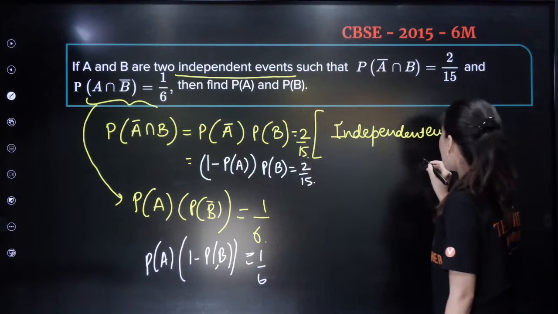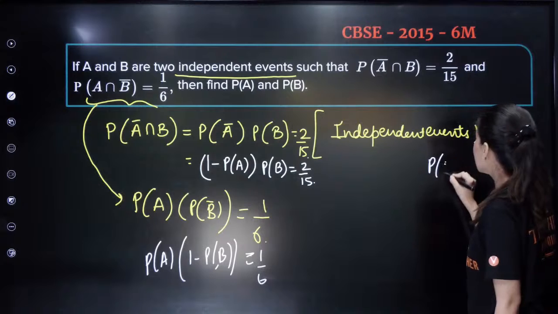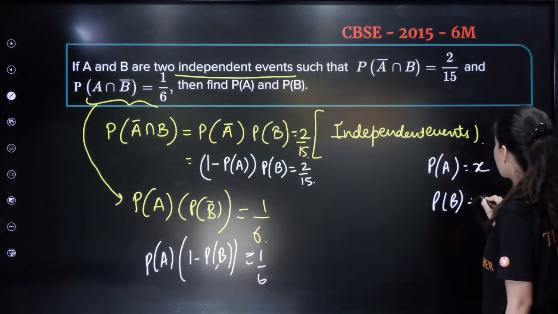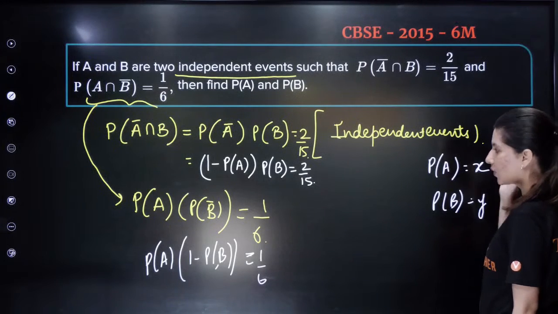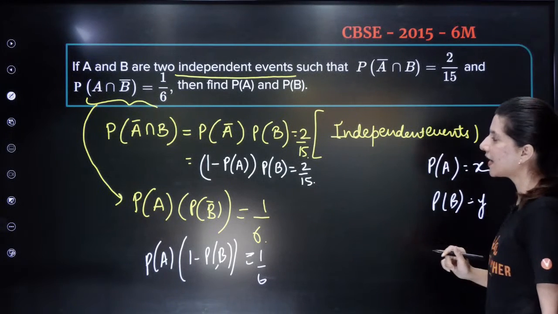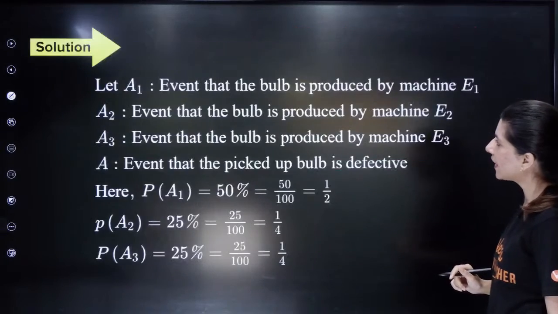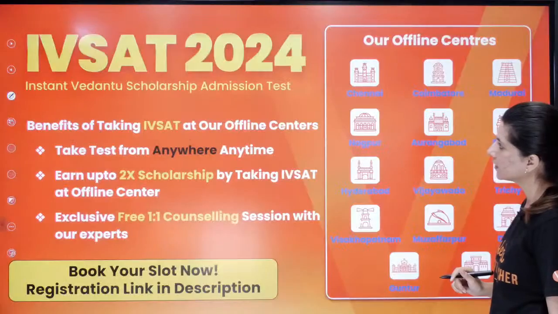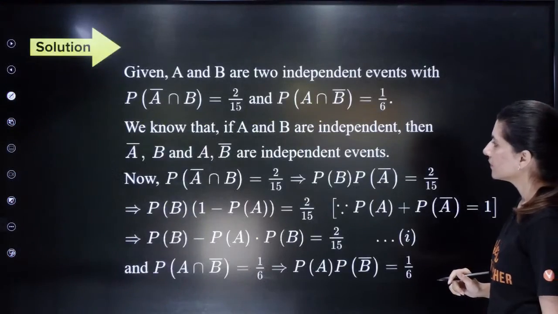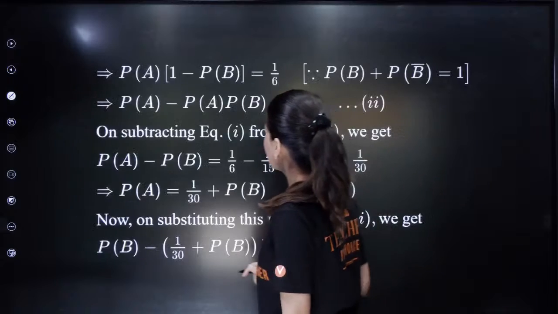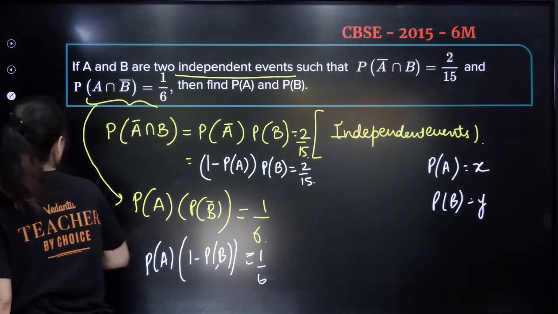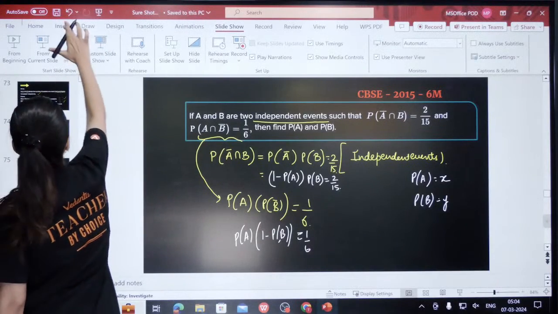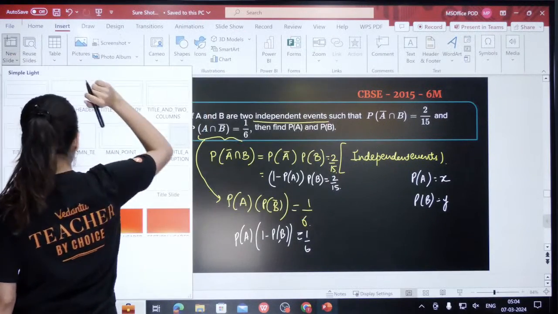Now let us take P of A as X and P of B as Y. I need a blank slide, so I need to insert a new slide.